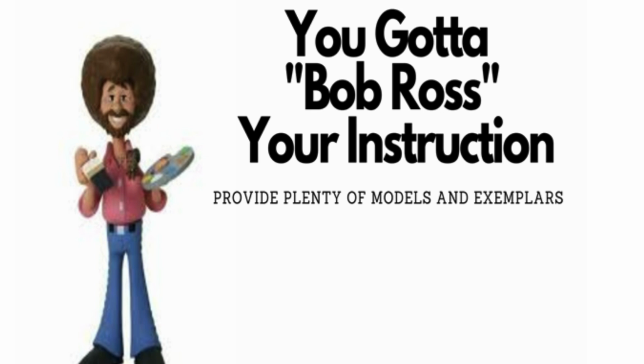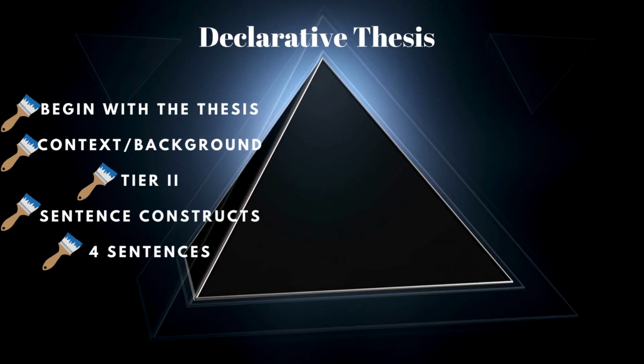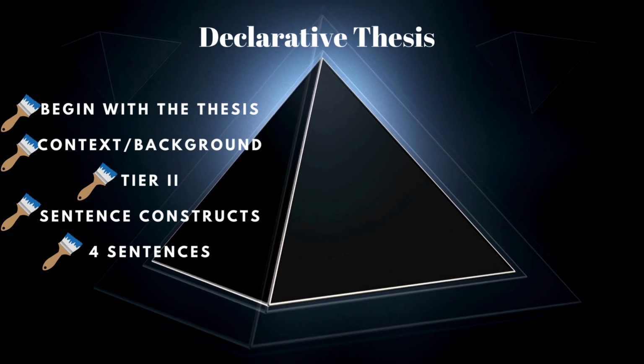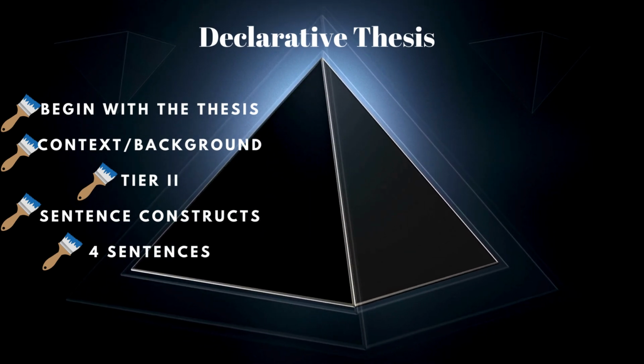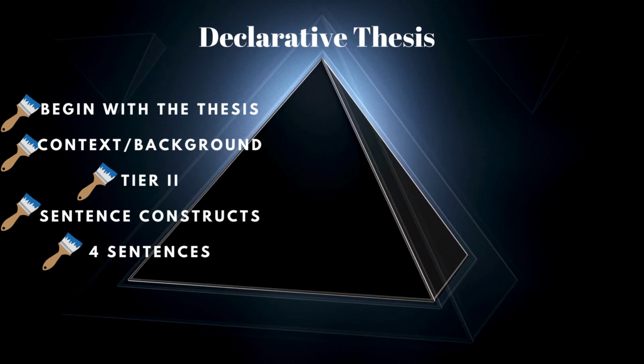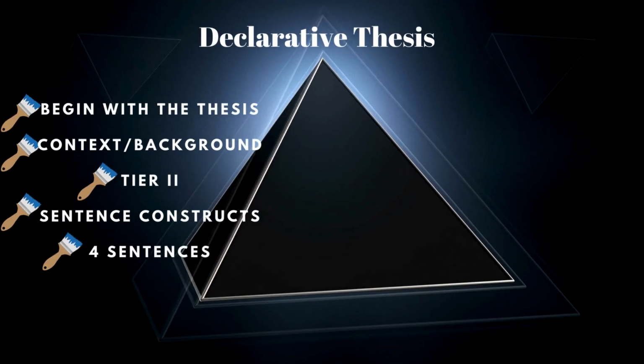So let's break down what the declarative looks like graphically. I liken it to a triangle. And what you're going to do is begin with the thesis, hence the title Declare. You declare the thesis. So immediately you name the person you think the GOAT is.